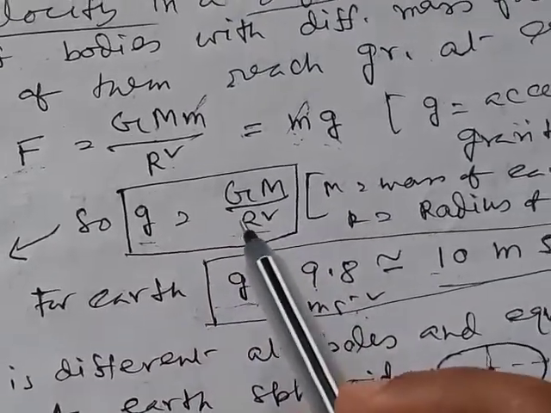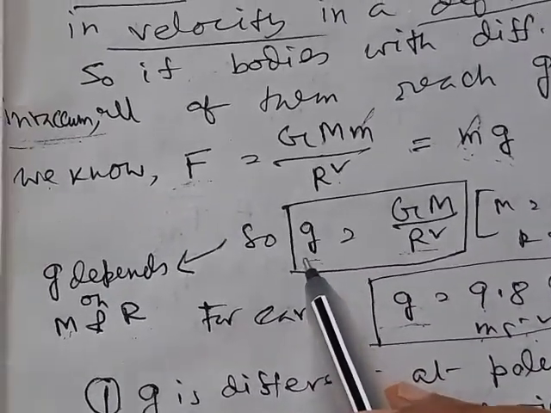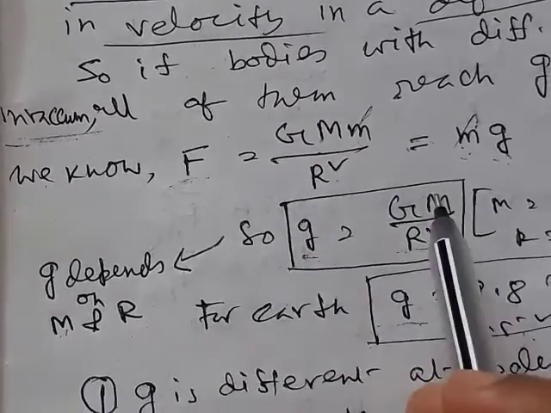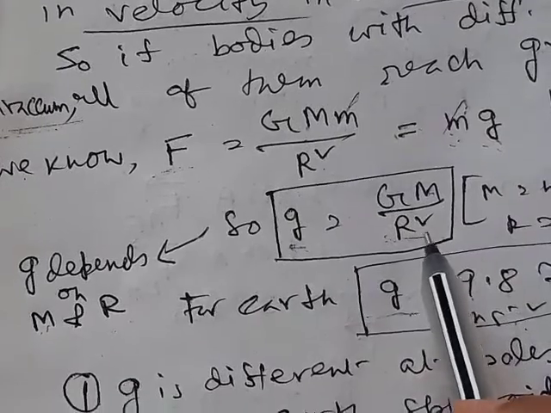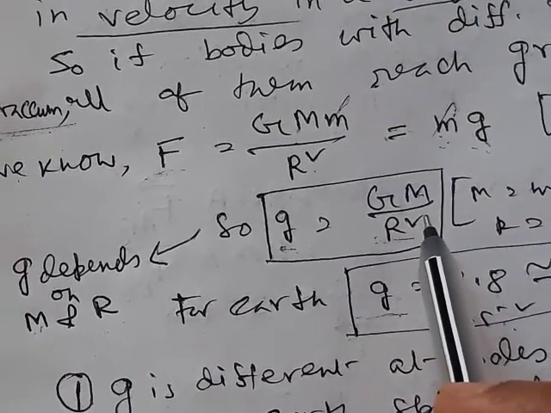So here the acceleration due to gravity depends on the mass and radius of the particular planet.